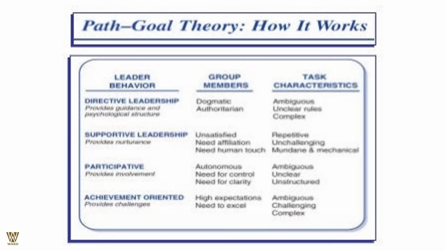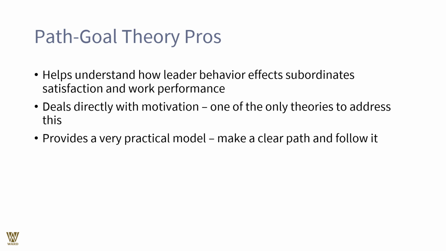Now the fourth section of group members: they have high expectations, they are highly motivated, they are duly skilled, so they have the need to excel. The task characteristics might be challenging, complex, ambitious, or ambiguous. In this case, the leader has to be achievement-oriented. The leader should provide incremental challenges and ensure that the followers or employees can manage those at their skill level. So path-goal theory, what are the advantages?